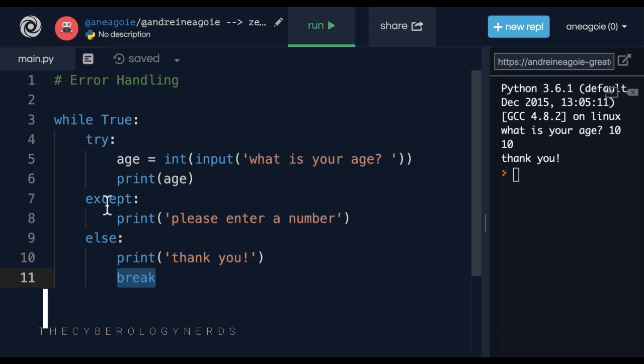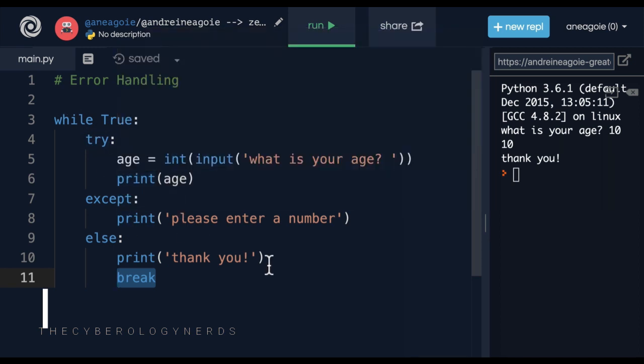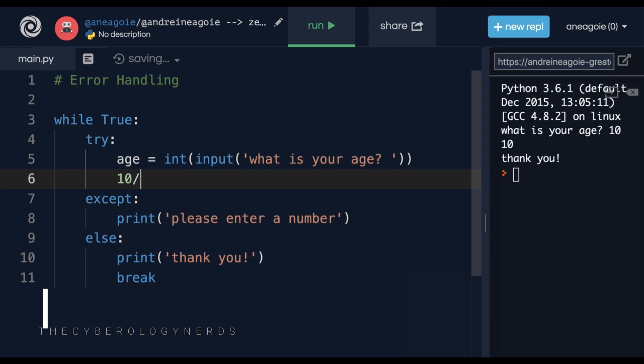And this try except else block can go anywhere. We can wrap our entire file in a try except else block. We can just add it into each of our individual functions. Whatever we want, we can use. This is just another tool that Python gives us to handle errors. But let me ask you something. What if I did, instead of print age, I did, let's say, 10 divided by the age?